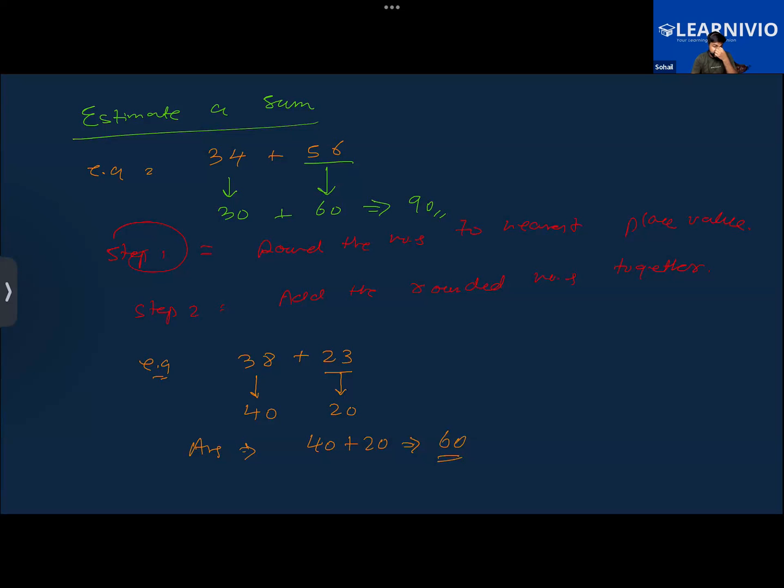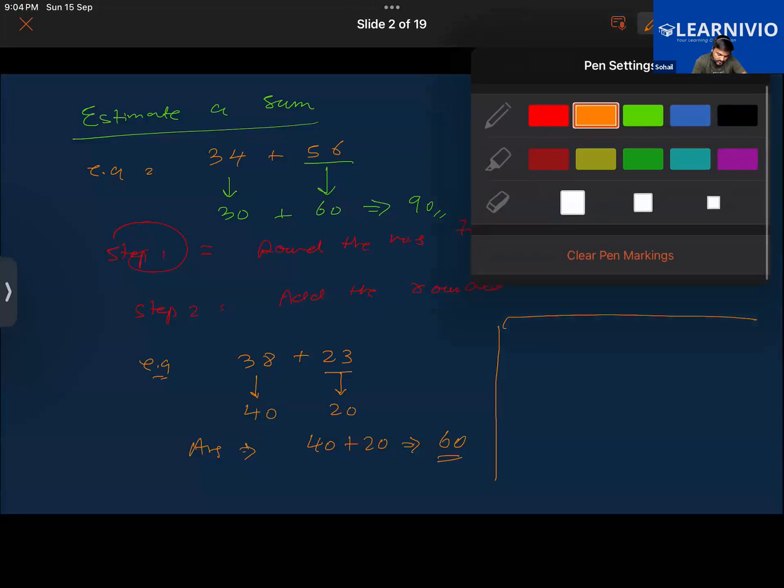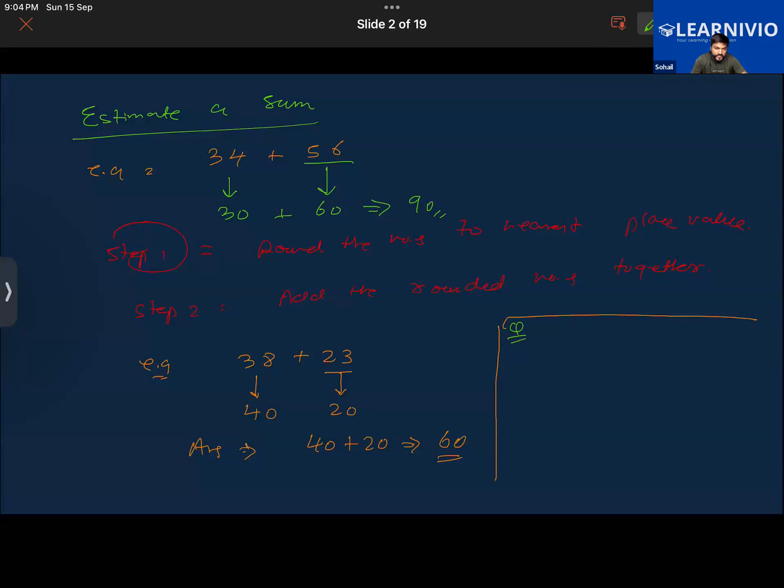Okay, let us take some questions here. You guys have noted it down. Can you read the heading? Estimate a sum. Let us say you have a number 389 and another number 539.